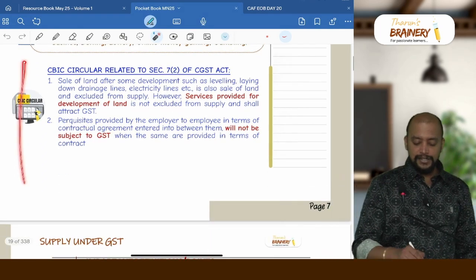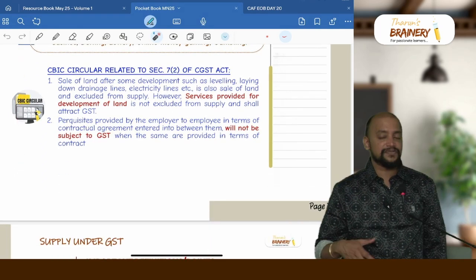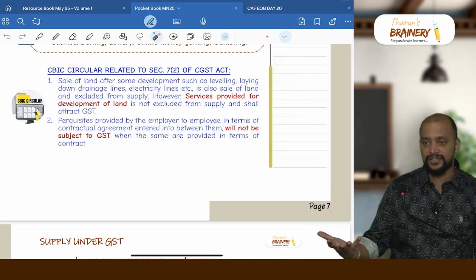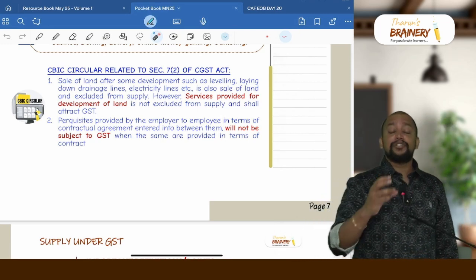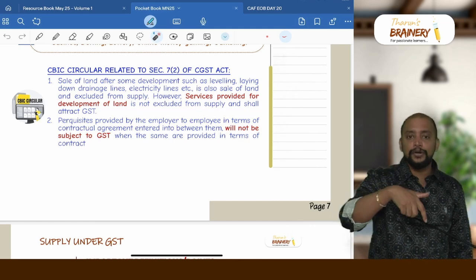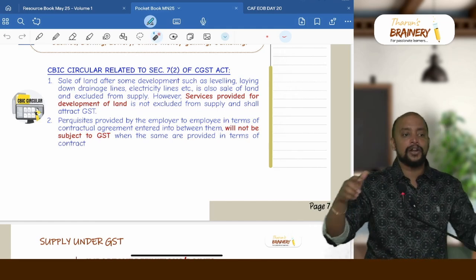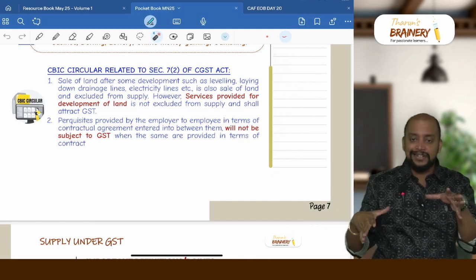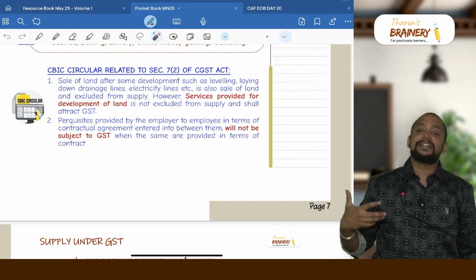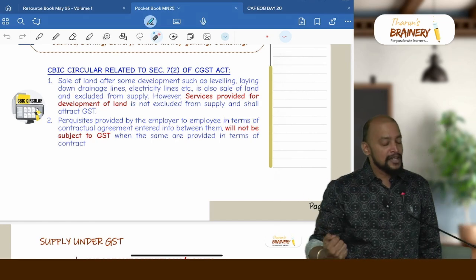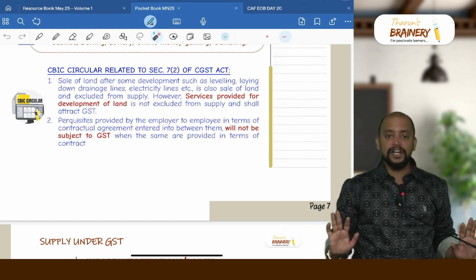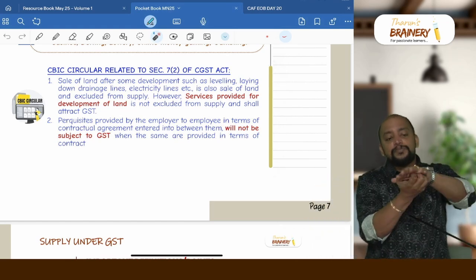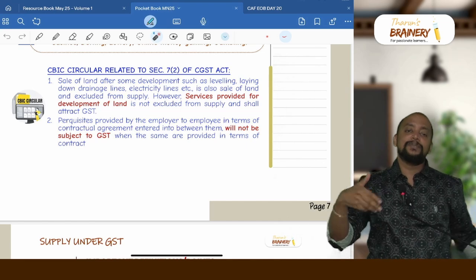Then there is a CBIC circular related to Section 7 subsection 2, that is, whenever we are selling the land after development of the land. Sale of land and sale of developed land are both excluded from supply. But for the purpose of developing the land, like laying down pipelines and electricity lines or leveling and roads, etc., for doing this development, they will be collecting some development charges from the buyer. So that development charge is covered under supply, but the entire sale of land is excluded from supply. If the development charges are absorbed into the land price, then the entire amount will be excluded from supply.